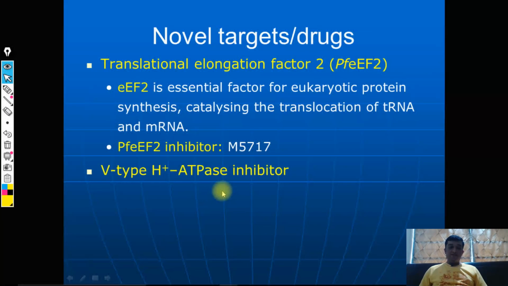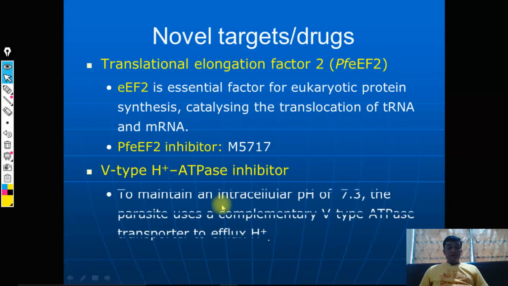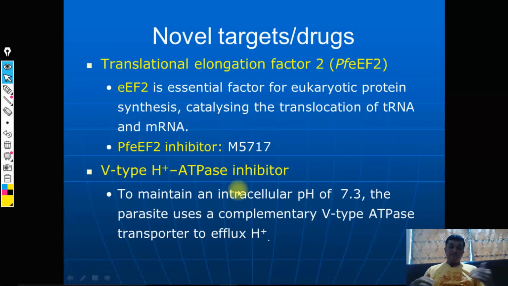Fine. The second one is a V type proton pump, that is H plus ATPase. It's a proton pump, and a V type proton pump can be inhibited. I have mentioned an inhibitor, but you can just mention it as a target. In the case of Plasmodium, there is a high influx of sodium. To maintain the level of sodium, Plasmodium exchanges it with H plus ions, so you actively efflux the sodium, and what it will lead to is an accumulation of H plus ions.